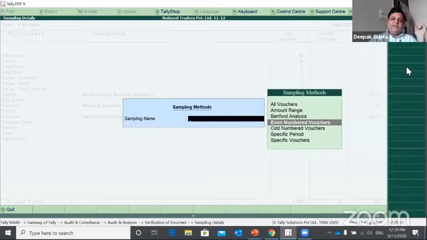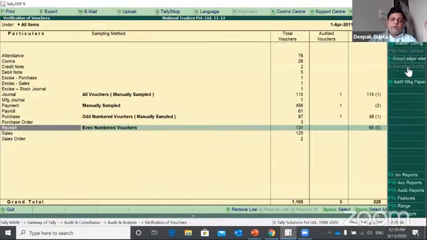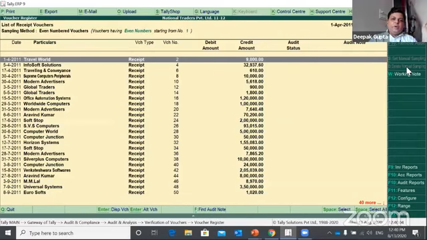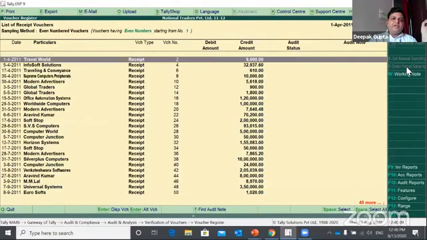So let's say if I select even number vouchers, starting voucher number should be 1 and enter. So total number of vouchers are 131 and sampling selected for 65. So what are the 65 transactions? You can look at this: 2, 4, 6, 8, 10. So all even number of transactions has been